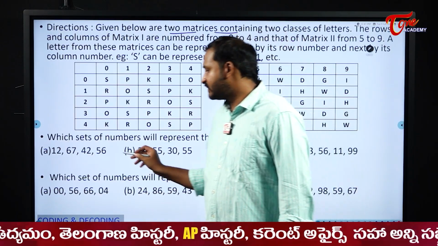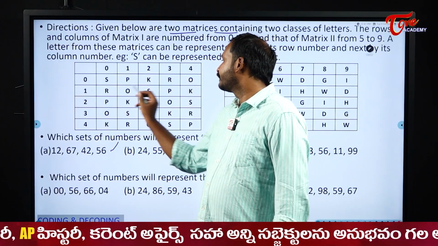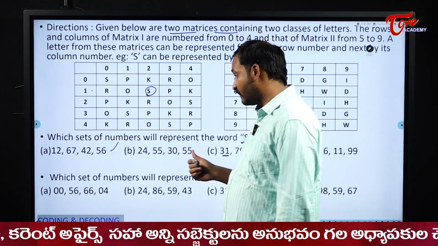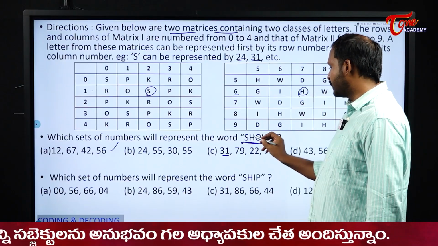First, we will do the option verification. First one, 1 and 2, right? What is it? S. Anyway, we want S. Okay, fine. Next is 6, 7. What is 6, 7? H. It is also satisfying.